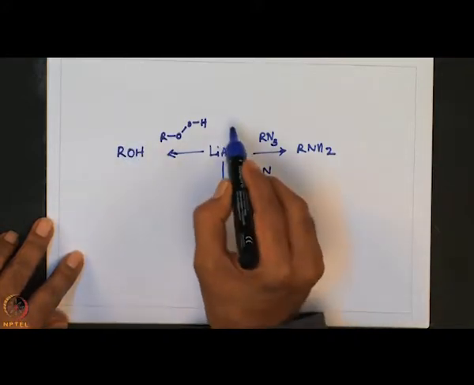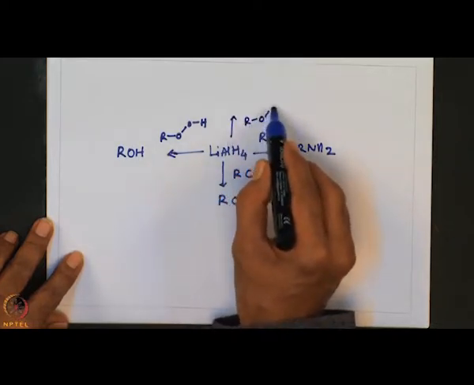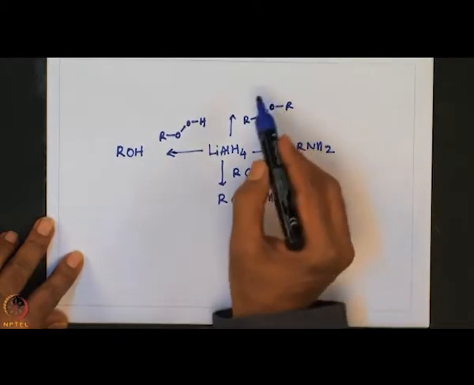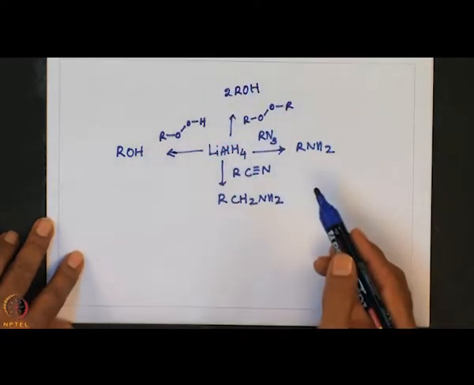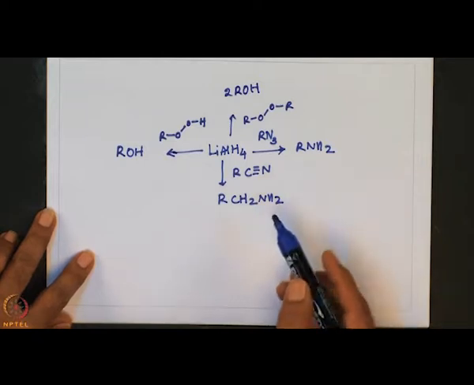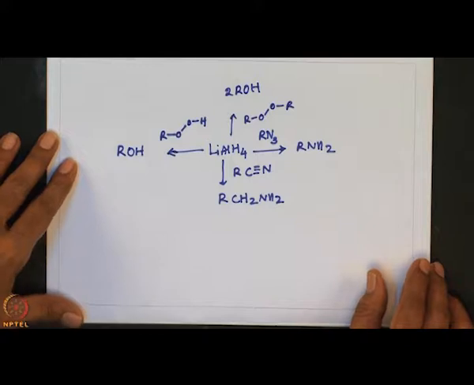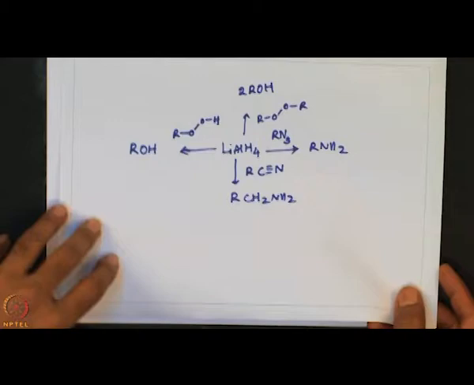If you treat with a peroxide, this is hydroperoxide and this is peroxide, it will give again an alcohol. So, these are a few reactions, and you can see how effectively one can use it for a variety of organic transformations. And of course, one can also do reactions such as this one.